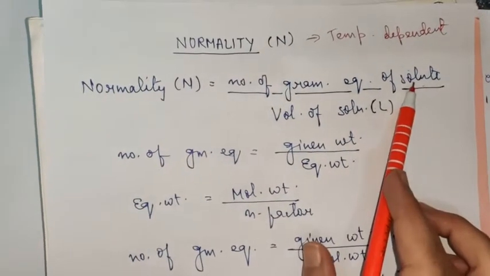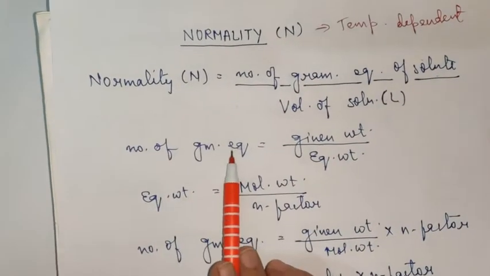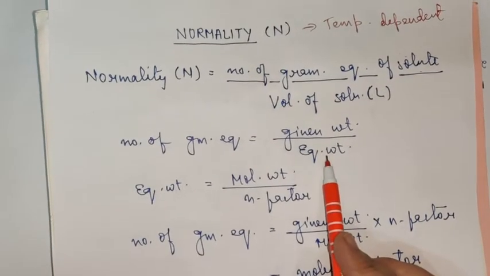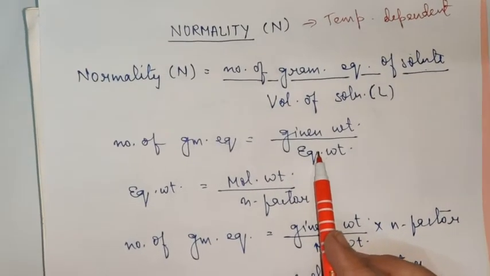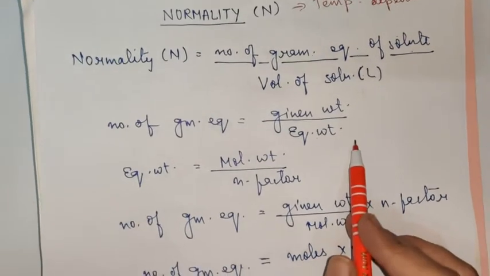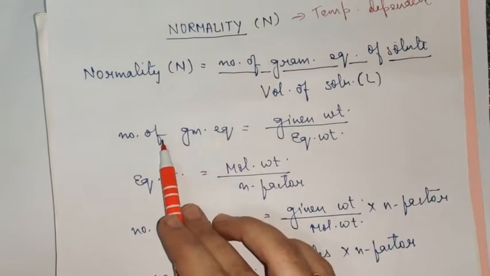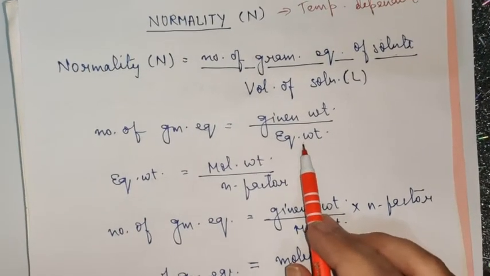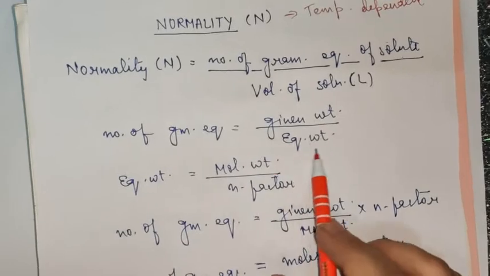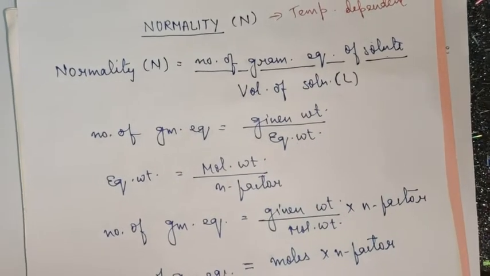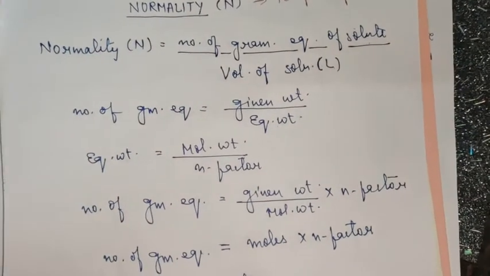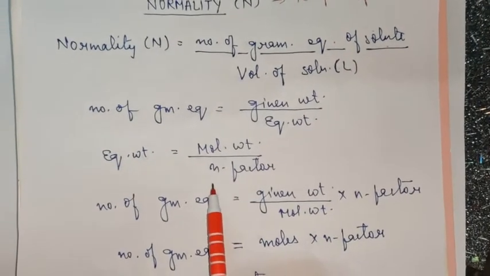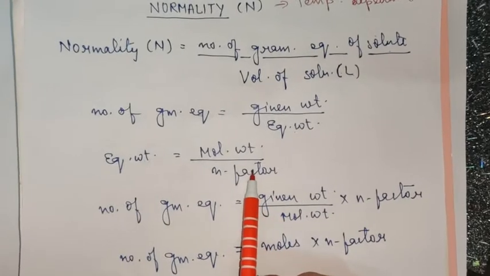What is the meaning of number of gram equivalents? Number of gram equivalent is equal to given weight upon equivalent weight. Just like number of moles is equal to given weight upon molecular weight, number of gram equivalents is equal to given weight upon equivalent weight. Now here again comes a new term, equivalent weight. What is the meaning of equivalent weight? Equivalent weight is equal to molecular weight upon n factor. Now n factor is a thing that I'm going to tell you about.